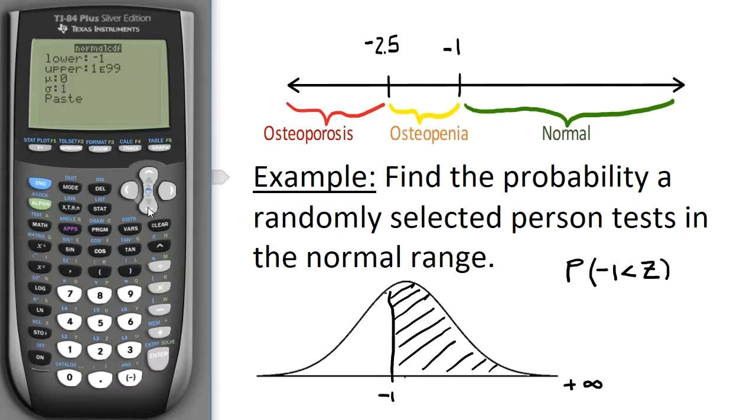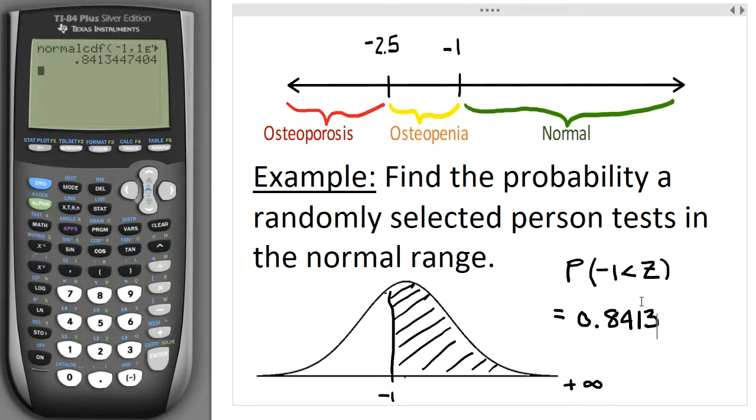Leave the mean as 0, the standard deviation as 1, hit enter twice, and that gives me my probability, which is 0.8413. You might say that the probability a person randomly selected tests in the normal range is about 84% when I change the 0.84 to a percent.